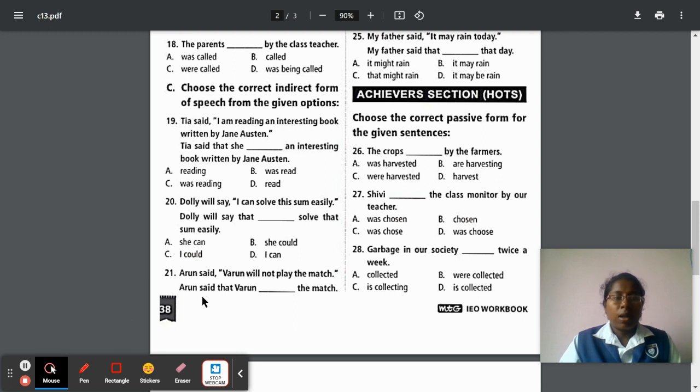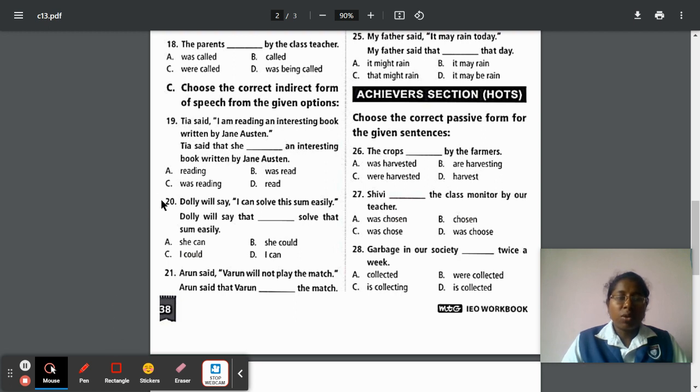Next, from section C, choose the correct indirect form of speech. So, indirect form will come in narration. Narration means saying a story. So, there is direct and indirect. Direct means the conversation is with first person and second person. If it is indirect, the conversation is with first or second person about a third person. So, that is the indirect speech. One word should be added for indirect speech. While converting direct into indirect, we should add that. So that is the main word.